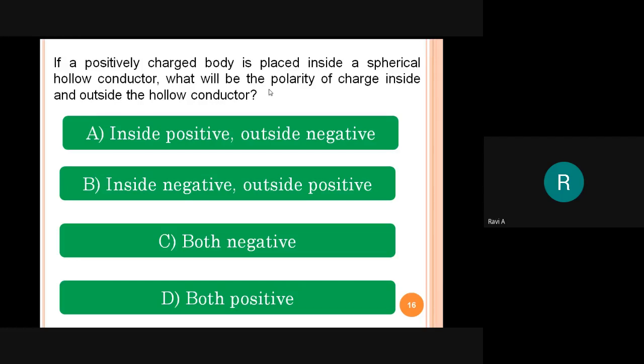So imagine we have the ball. Inside the ball we have the positive charge. What is the charge present inside?